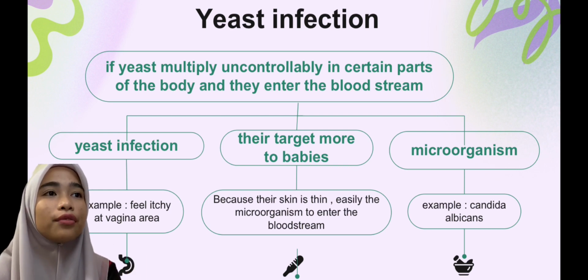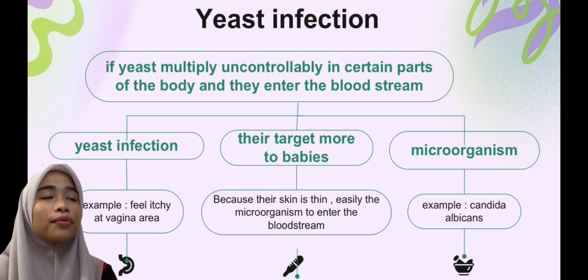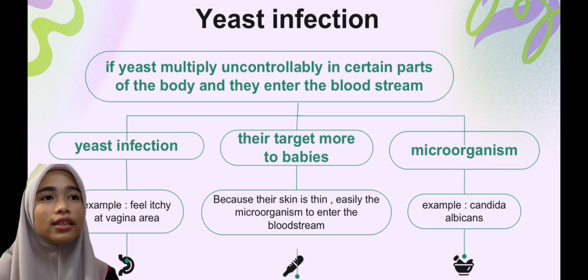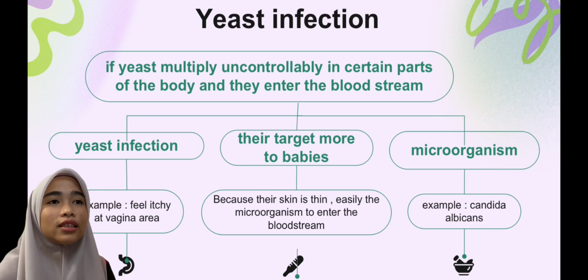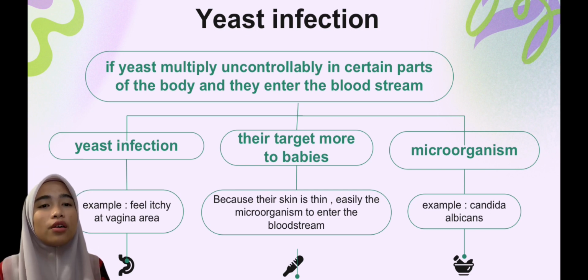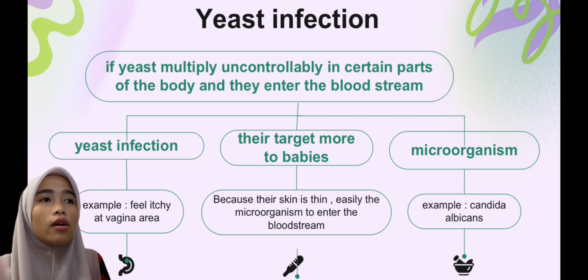Yeast can also cause infection in humans, regardless of adults and children. Yeast infection is usually more likely to occur in children, especially babies. This is because the thin surface of their skin can cause yeast to easily enter the bloodstream. One of the yeast infections that can occur in adults is itching in the vagina, while yeast infections that can occur in children are infections in the mouth, better known as oral thrush.